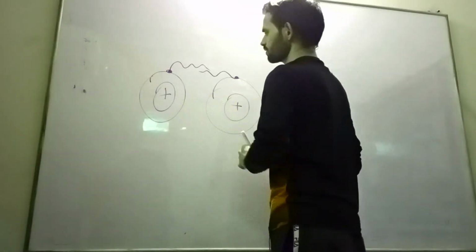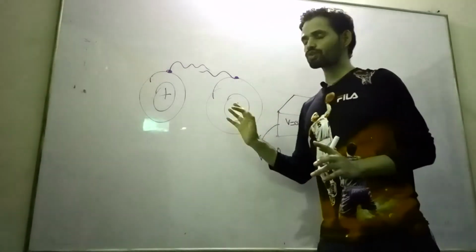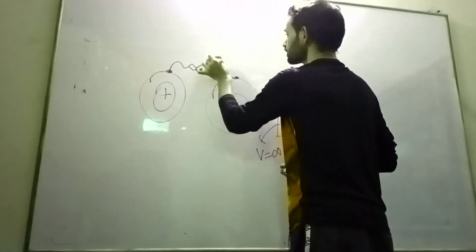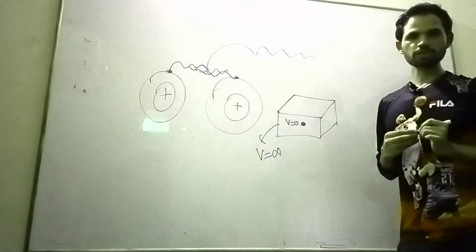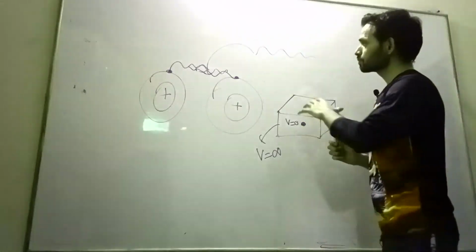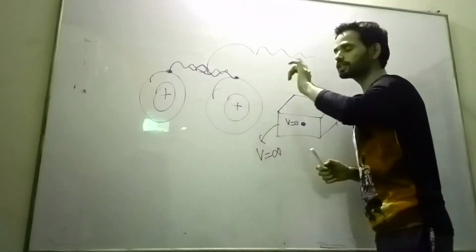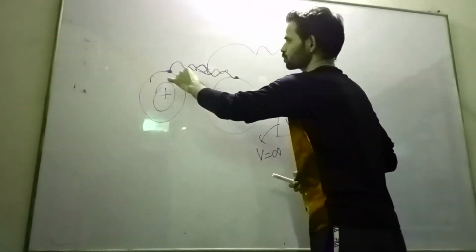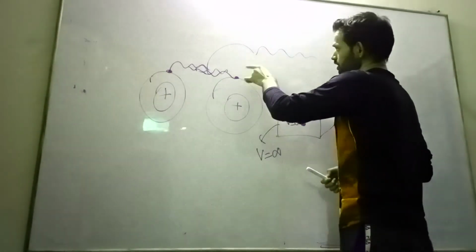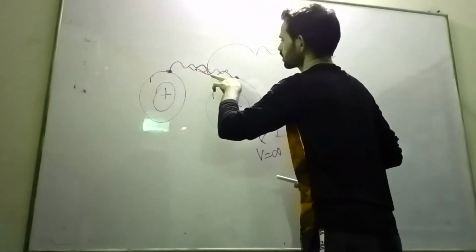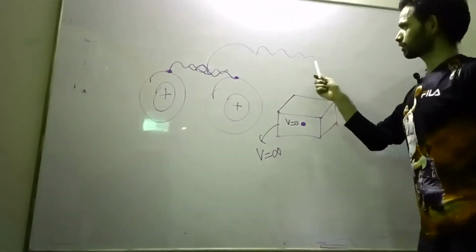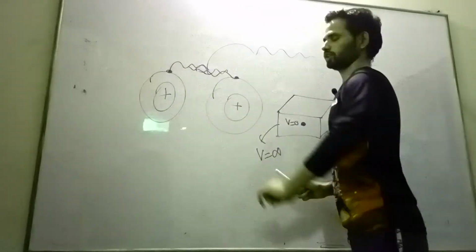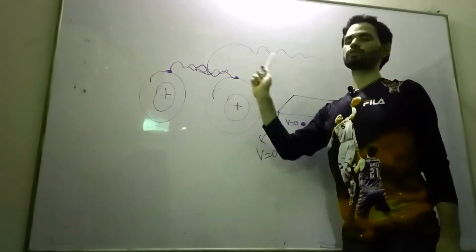Now, from the Schrödinger wave equation, when these waves overlap with each other, the resulting wave function will be a linear combination of their individual wave functions. The resulting wave function of these neighboring interacting electrons is a linear combination corresponding to their electron wave functions.